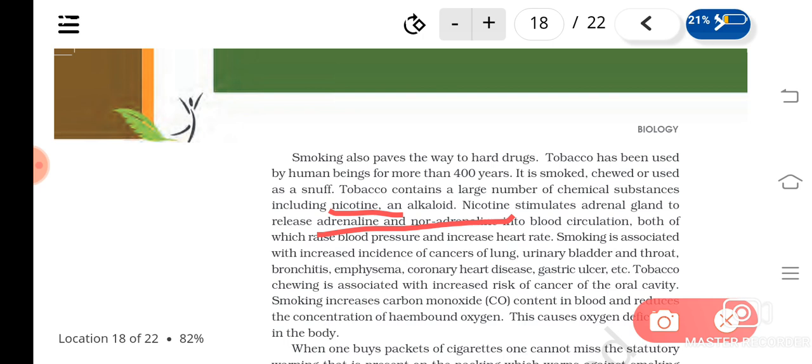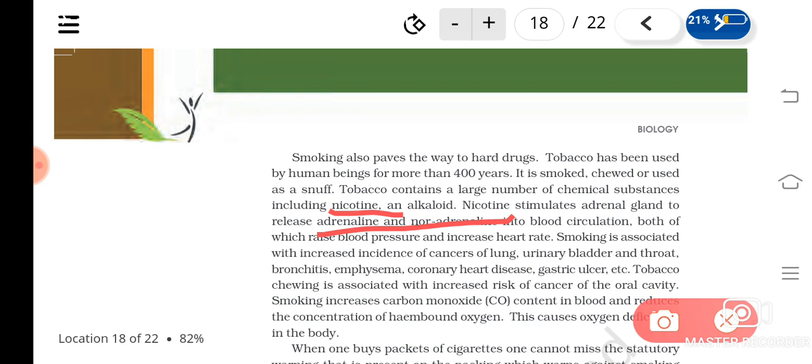So smoking is associated with increased incidence of cancers, cancer of the lung especially, urinary bladder, throat, then bronchitis, emphysema, coronary heart disease, gastric ulcer. All these are the side effects of tobacco use, isn't it? And tobacco, if it is chewed, is highly associated with cancer of the mouth, oral cavity.